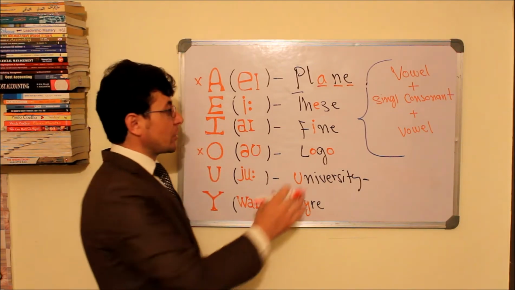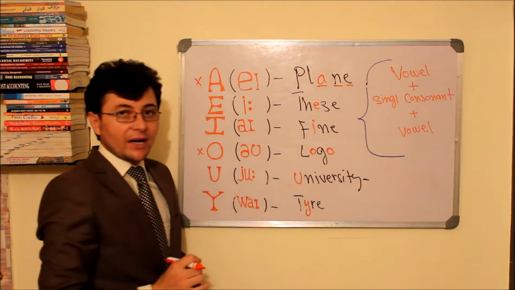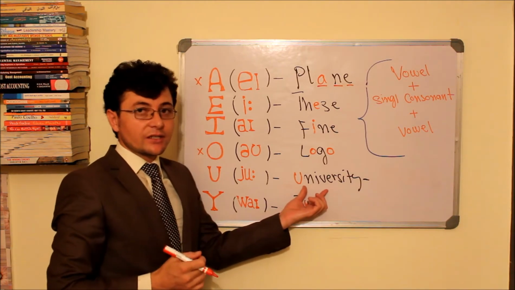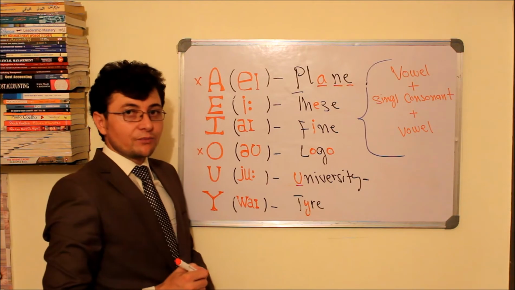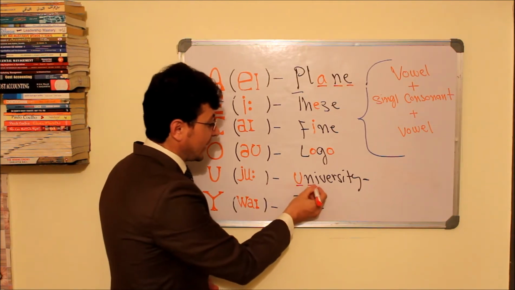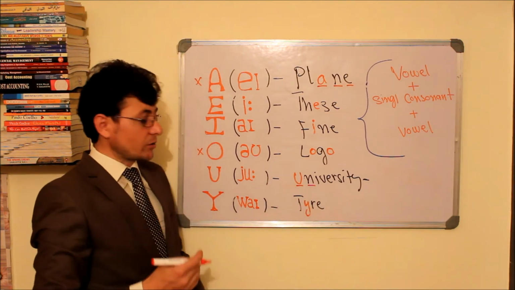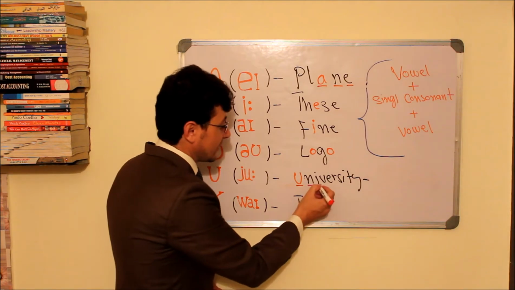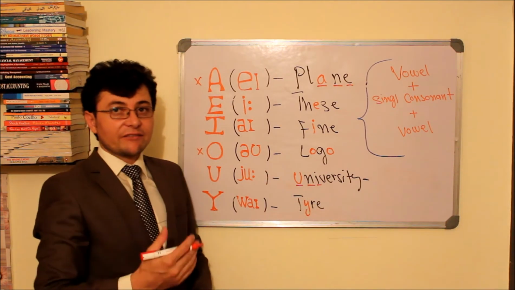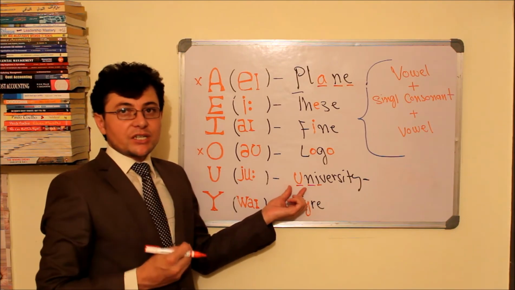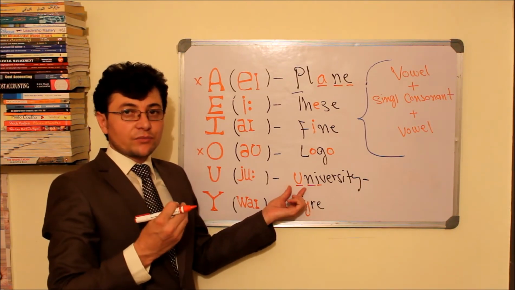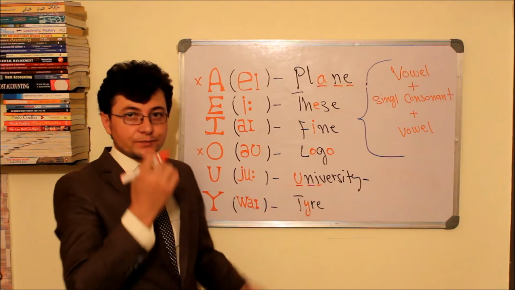So it's the same with all the other words. But look at the word university. At the beginning we have a vowel, letter U, after that N, a single consonant, and after that letter I, which is another vowel. So here, letter U keeps its original sound and is pronounced as U, university.